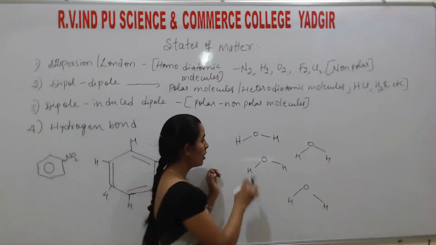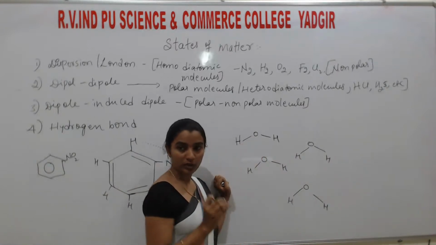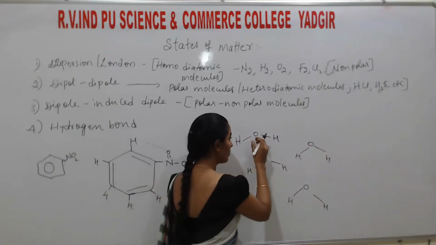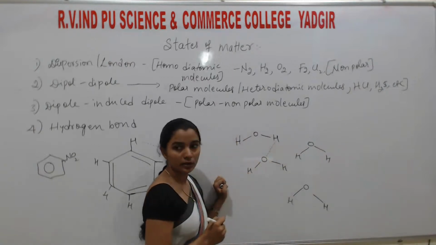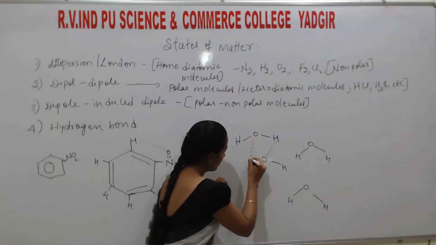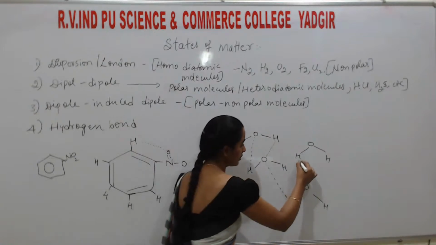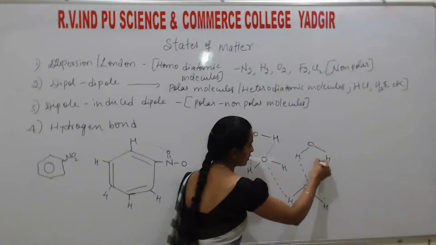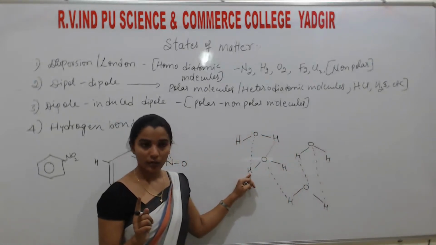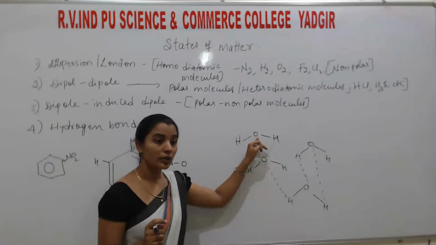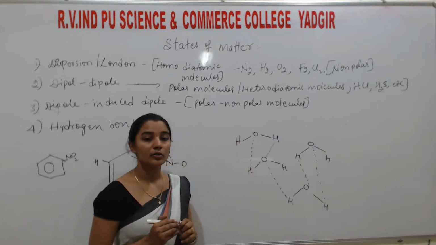So here in H2O, oxygen is there, hydrogen is there, they are bonded. We don't bother about them. But the hydrogen bond will exist between the hydrogen of one molecule and the electronegative atom of the other molecule. Here oxygen is there, here hydrogen. Here oxygen is there, here hydrogen. And here hydrogen is there, this is with oxygen. Understand? The hydrogen atom of one water molecule with the electronegative atom oxygen of the other water molecule. So this type of bond is called a hydrogen bond.